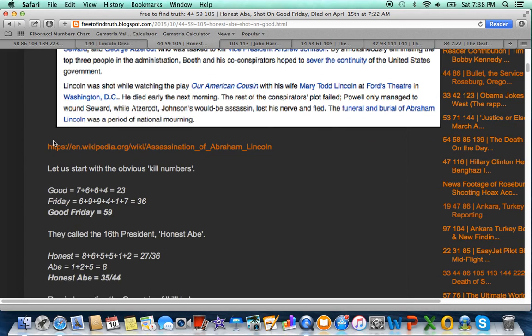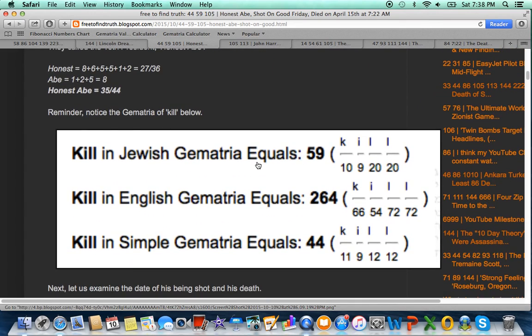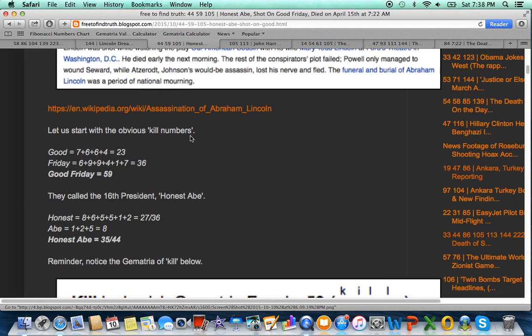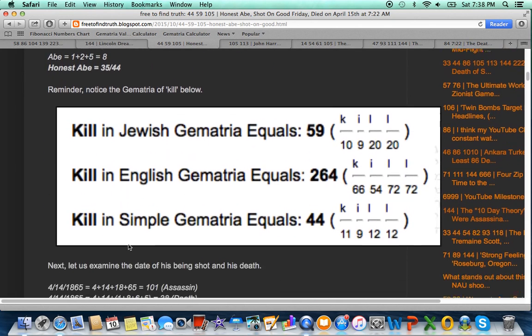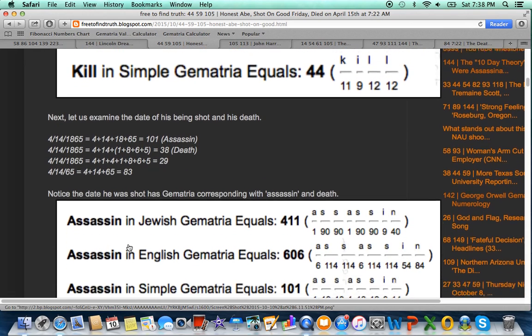So something else to notice, Truth Seeker. First, notice the gematria of the word kill in Jewish, 59, and in simple English gematria, 44. The name John F. Kennedy summed to 59. He was the 44th president. Good Friday has Pythagorean gematria of 59. Lincoln was shot on Good Friday. And again, Honest Abe, the nickname, has gematria of 44. Fateful numbers.